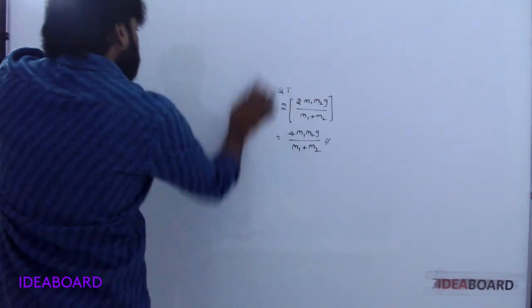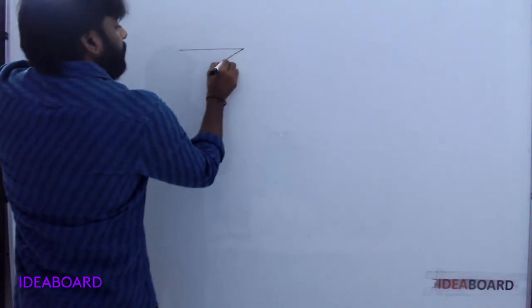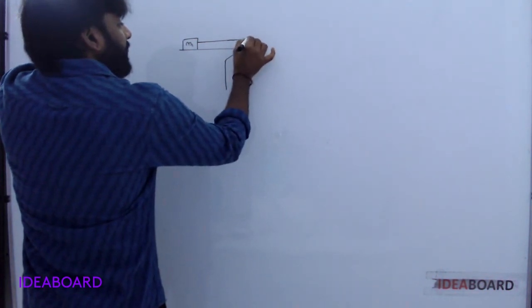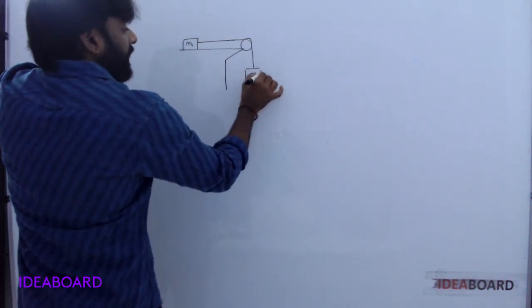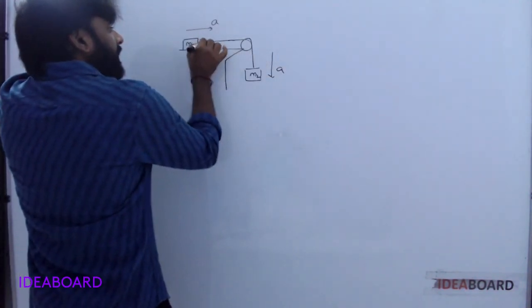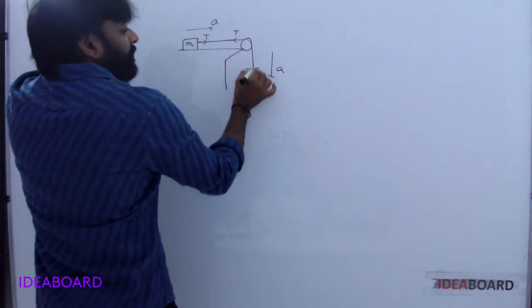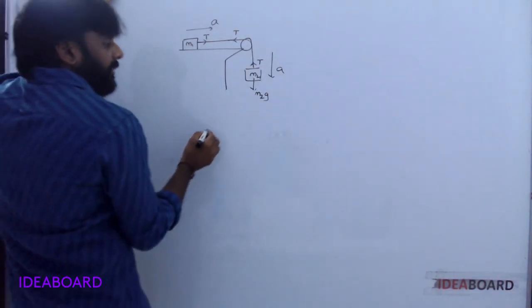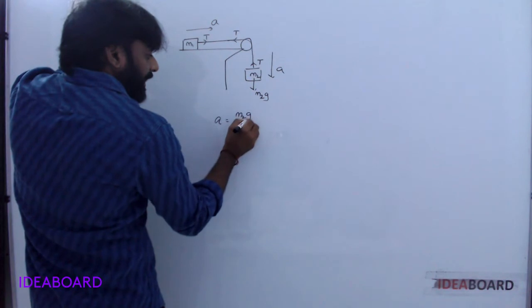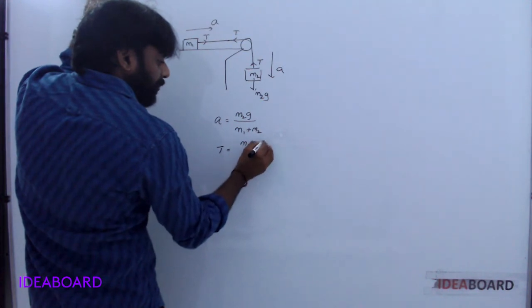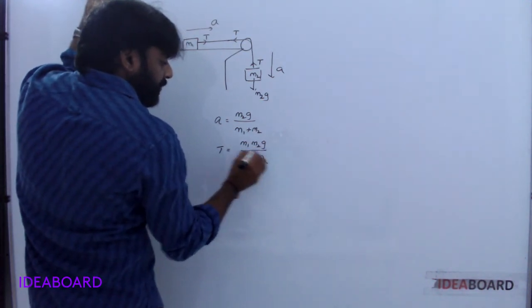Next. Here, frictionless table. It is M1. It is connected by a massless string. Another mass is here. Okay. Acceleration A, tension T. M2G, tension T. Okay. Here acceleration is equal to M2G by M1 plus M2. Tension is equal to M1 M2 G by M1 plus M2.